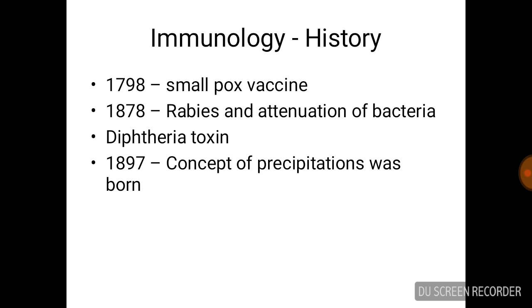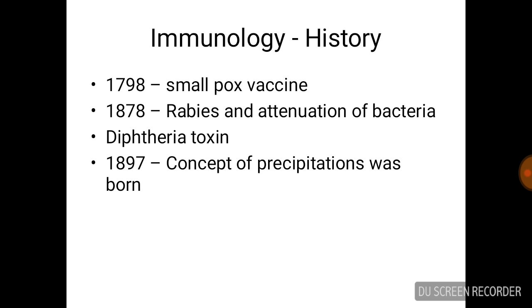In 1878, the development of rabies vaccine and attenuation technique of bacteria was done by Louis Pasteur. Then the development of diphtheria, or the discovery of diphtheria toxin, helps to determine the nature of antigen. Antigen may be the protein, or it may be the whole bacterial cell or viral cell, or it may be just a chemical secreted by the bacterial cell. Example is diphtheria toxin produced by Corynebacterium diphtheriae, which causes diphtheria.